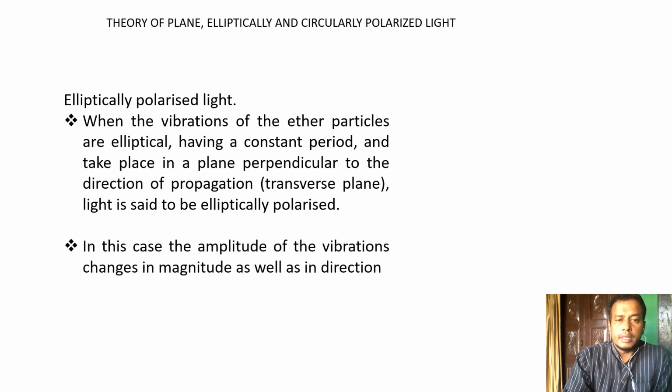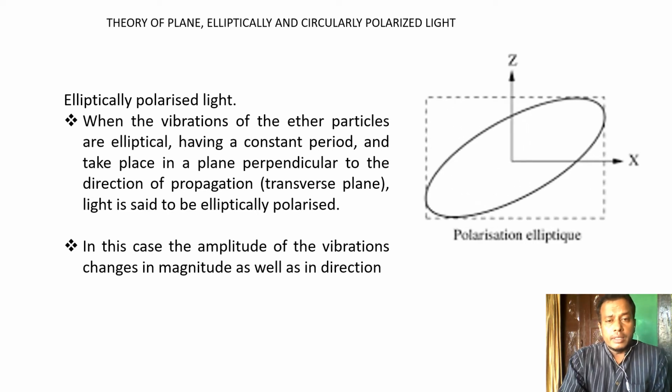In it, the amplitude of the vibrations changes, and the direction also changes. This is elliptically polarized light, the egg shaped one.